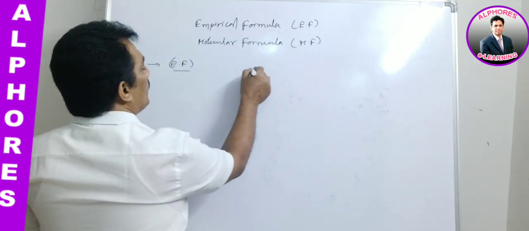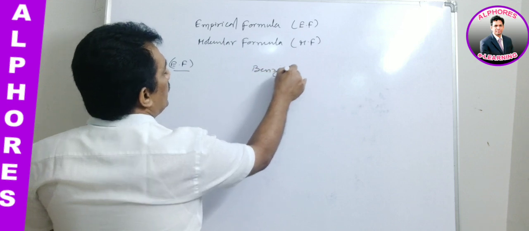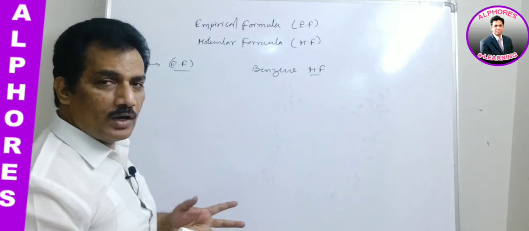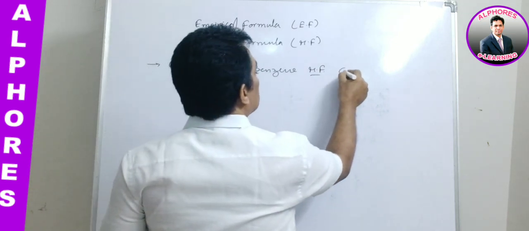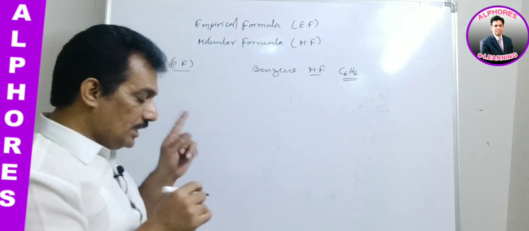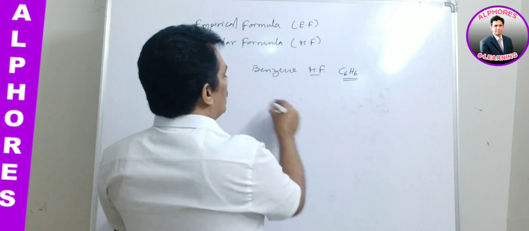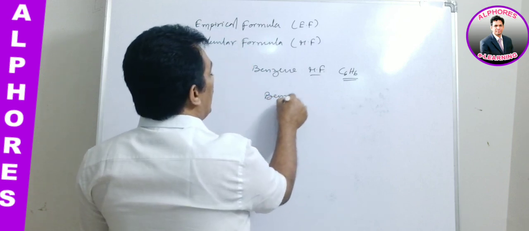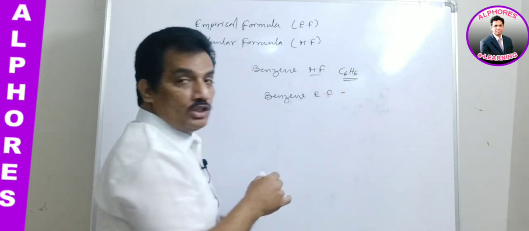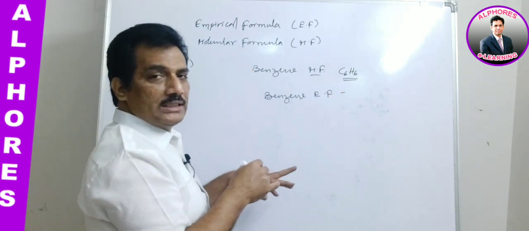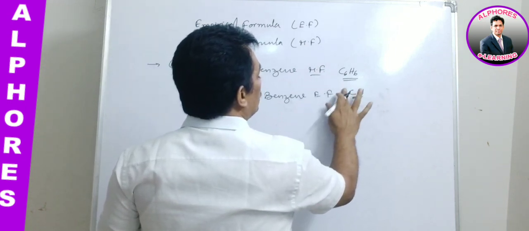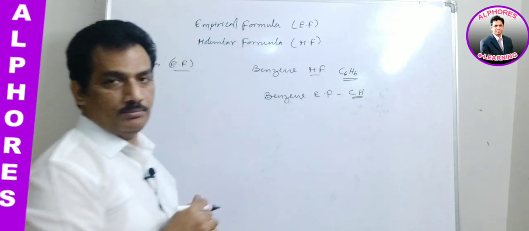The best known example for this empirical formula, let me give. I think you already know about benzene. What is the benzene molecular formula? How do you write benzene? It is C6H6. This is the molecular formula. For benzene, the empirical formula is the simplest ratio among these two. Both are 6 and 6, thereby it is a 1:1 ratio. CH is the empirical formula of benzene.